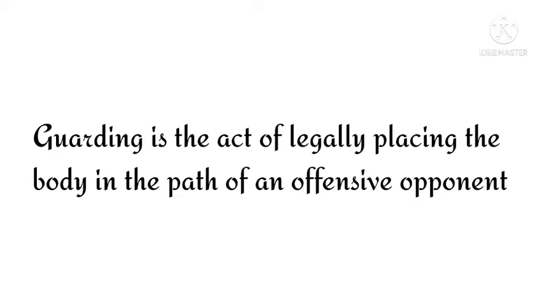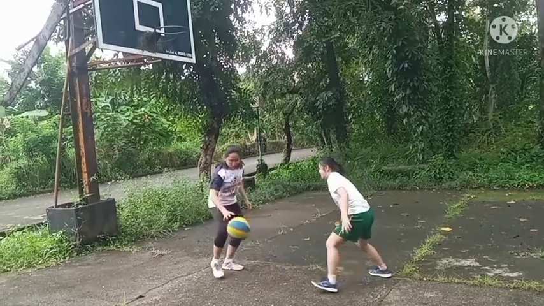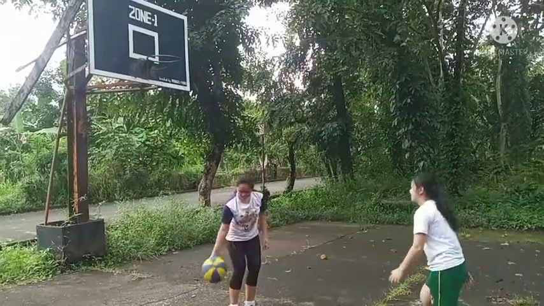Guarding is the act of legally placing the body in the path of an offensive opponent. Guarding also has different types. The first one is point guard. Point guards tend to be good ball handlers using fancy dribbling moves to weave through the defense.